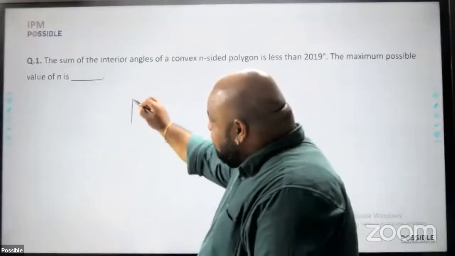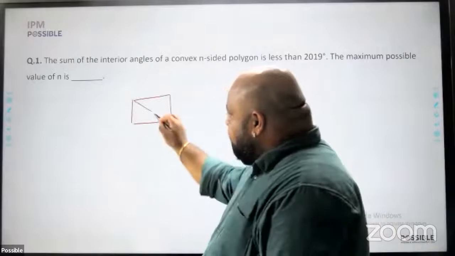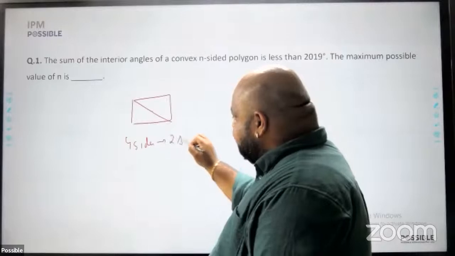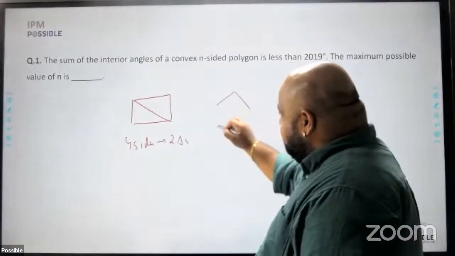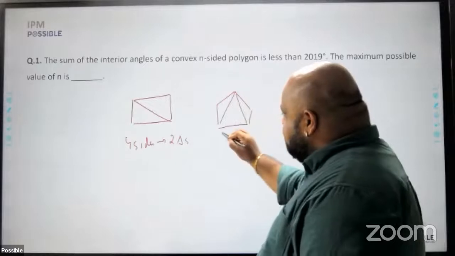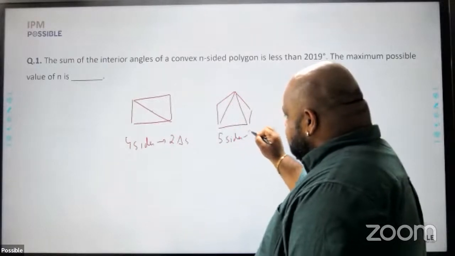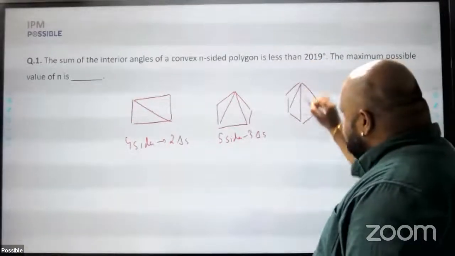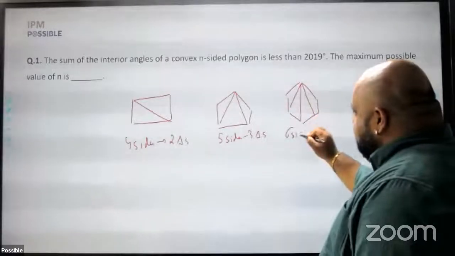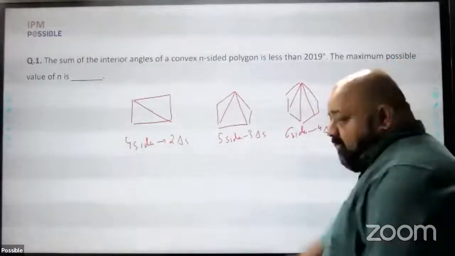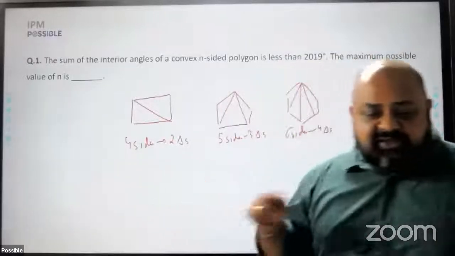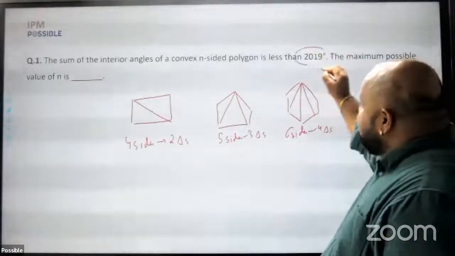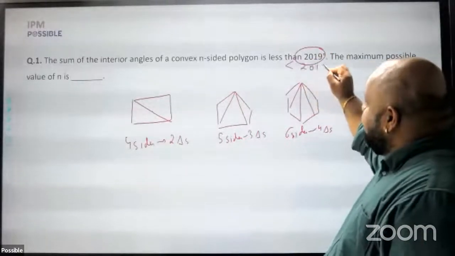That is, if it was a 4-sided polygon, there would be 2 triangles. If it were a 5-sided polygon, there would be 3 triangles. If it was a 6-sided polygon, 1, 2, 3, 4, 6 sides means 4 triangles. And therefore, the sum of angles of each of these figures would be the number of triangles into 180 degrees, right? Now in the question, it says that the sum of angles is less than 2019.